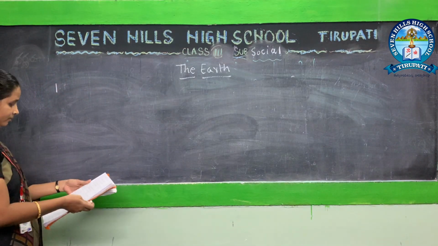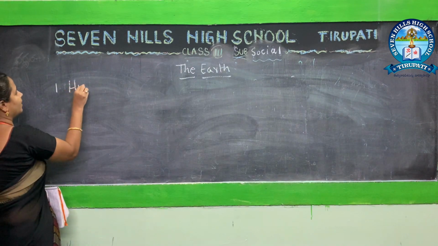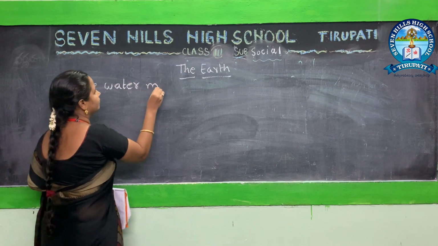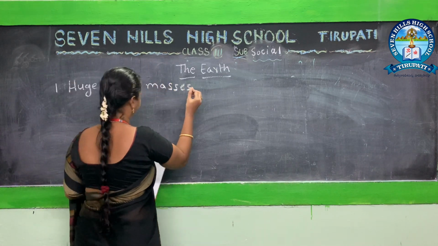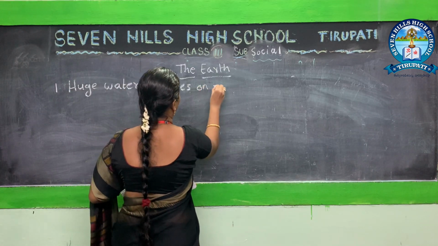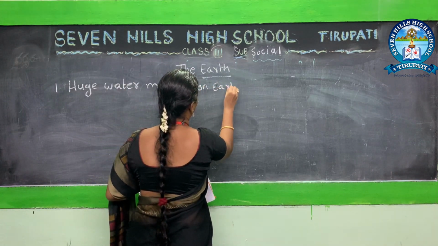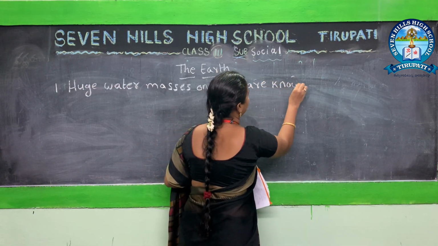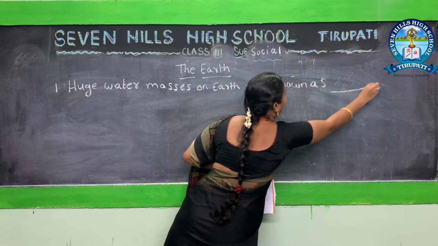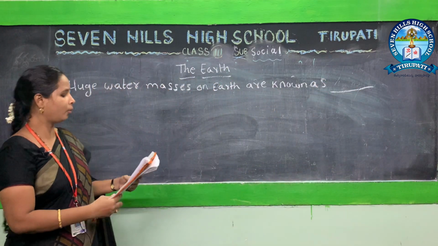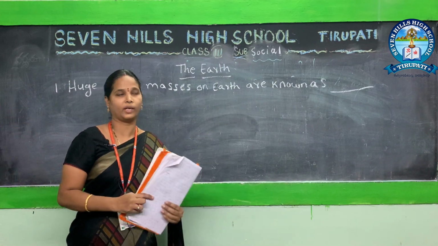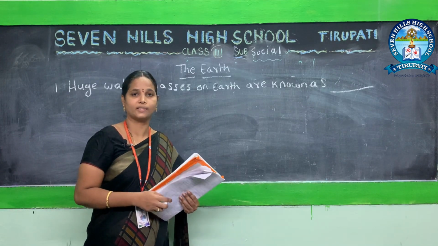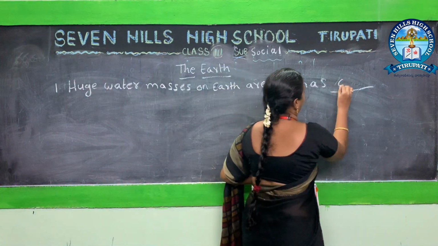First one, huge water masses on earth are known as dash. Huge water masses on earth are known as dash. So our answer is, think children, our answer is ocean.